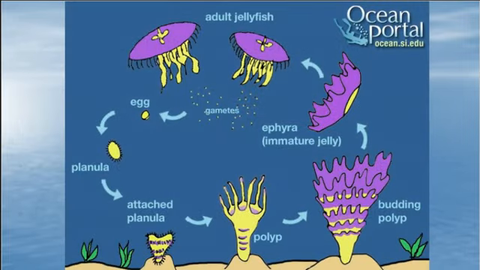All right, so here we'll see that they would be a small creature like this in its polyp stage, but as it gets bigger and bigger, look at the polyp starts budding, and look, this top part peels off, turns upside down, becomes the bell, and here we have the medusa stage right here. Okay, we have gametes coming for sexual reproduction, forming an egg and something called a planula. And that planula will implant itself and it'll start over. So in other words, it'll go through both the medusa and polyp stage. That's pretty cool. So they're really neat creatures.